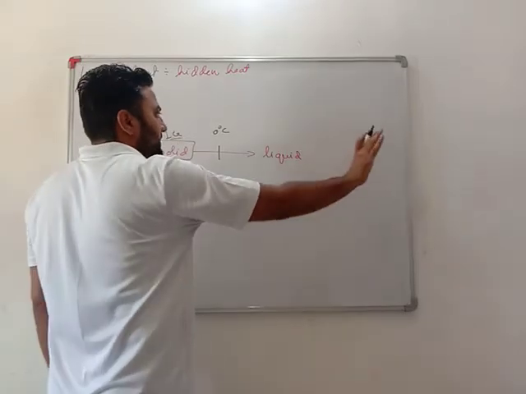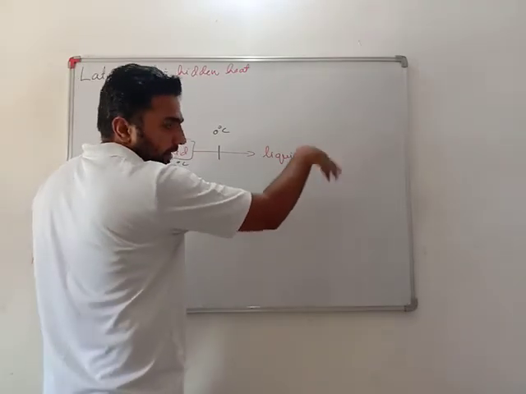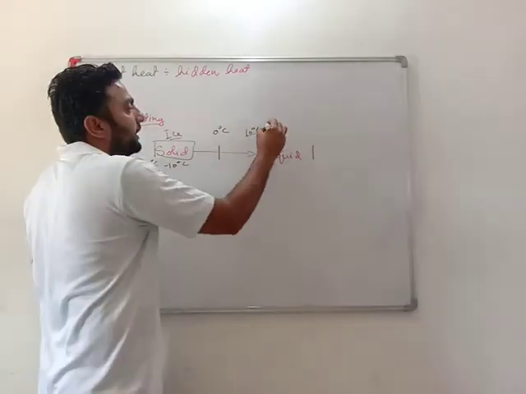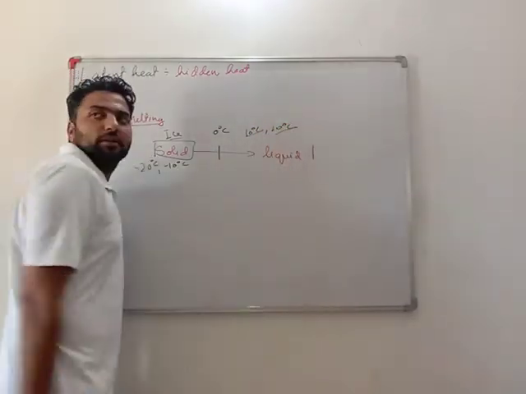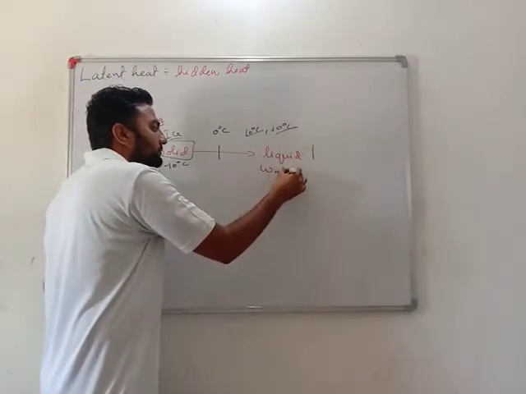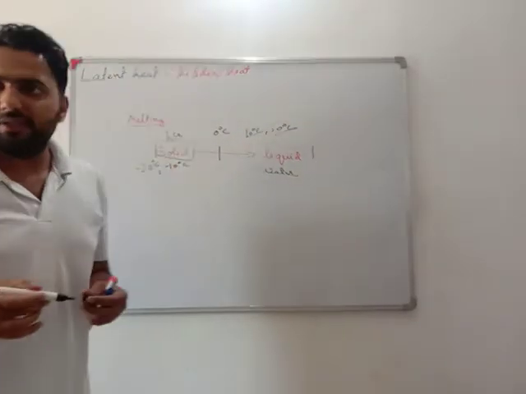And whatever the temperature is higher than this, less than 100, at 10 degrees Celsius, at 20 degrees Celsius, or whatever temperature, it is in water form. See how this thing takes place.